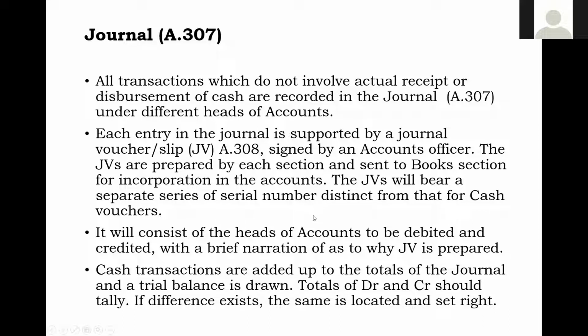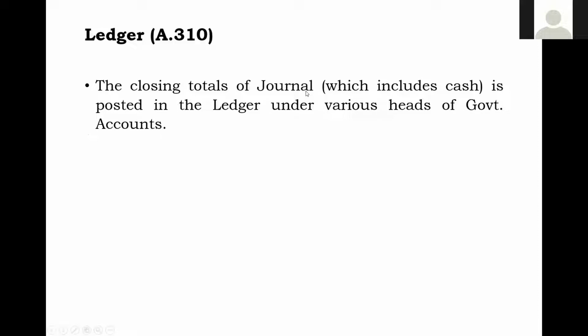What is that? Ledger. So it will not allow you, so you have to be careful. Now, what is the ledger? Ledger, I said, is the closing totals of the journal. So when I say journal, don't get confused. Here, journal means it is not only adjustments. The cash is also added up in the end. So cash and journal are posted in the ledger under various heads of government.